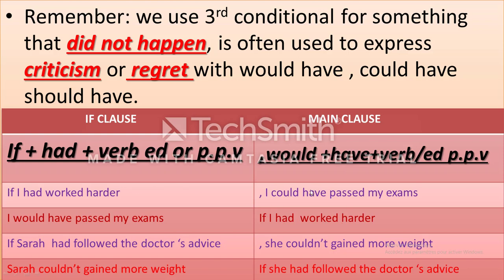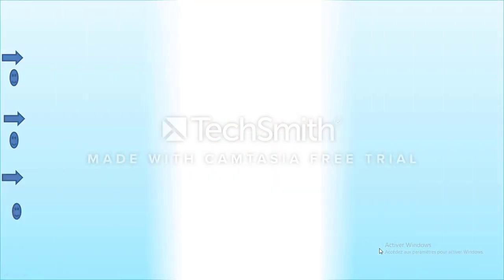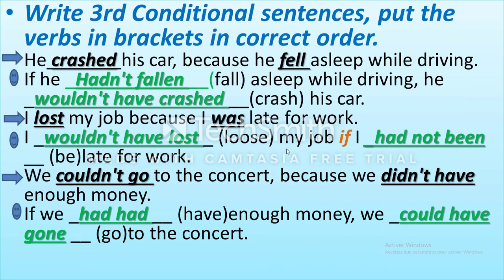We can exchange sentences all the time, with if followed by past perfect. Put that in your mind, okay? If Sarah had followed the doctor's advice, she wouldn't have gained more weight. Sarah wouldn't have gained more weight if she had followed the doctor's advice. It's clear again, the same example. If in the first, comma. If in the middle, no comma necessary. Okay? So let's go directly to exercises here.